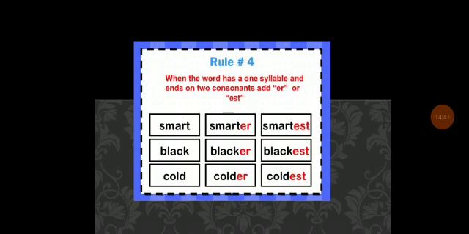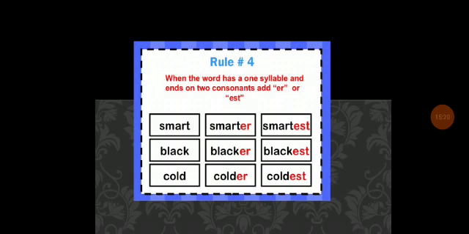This is rule 4. When the word has one syllable and ends on two consonants, add ER or EST. You already know consonants: the vowels are A, E, I, O, U, and the remaining sounds are consonants.